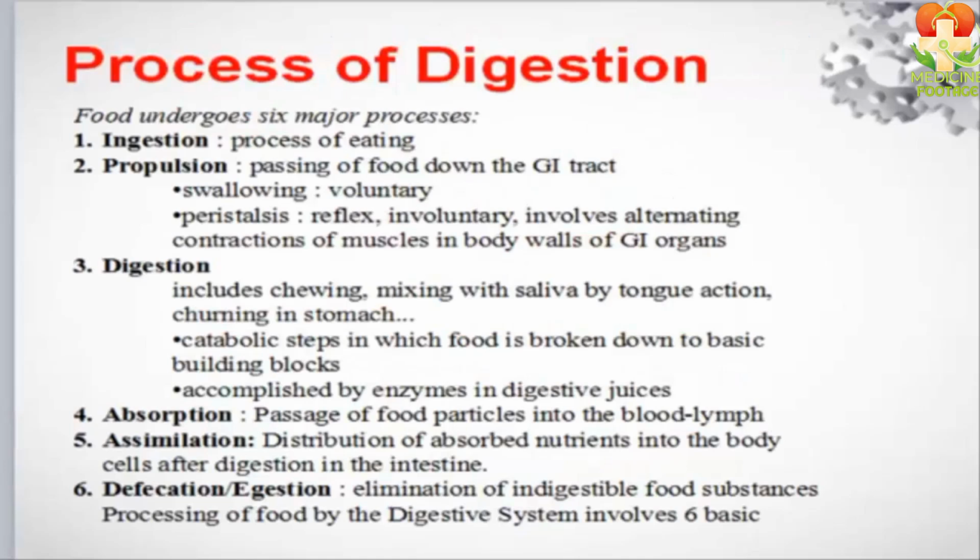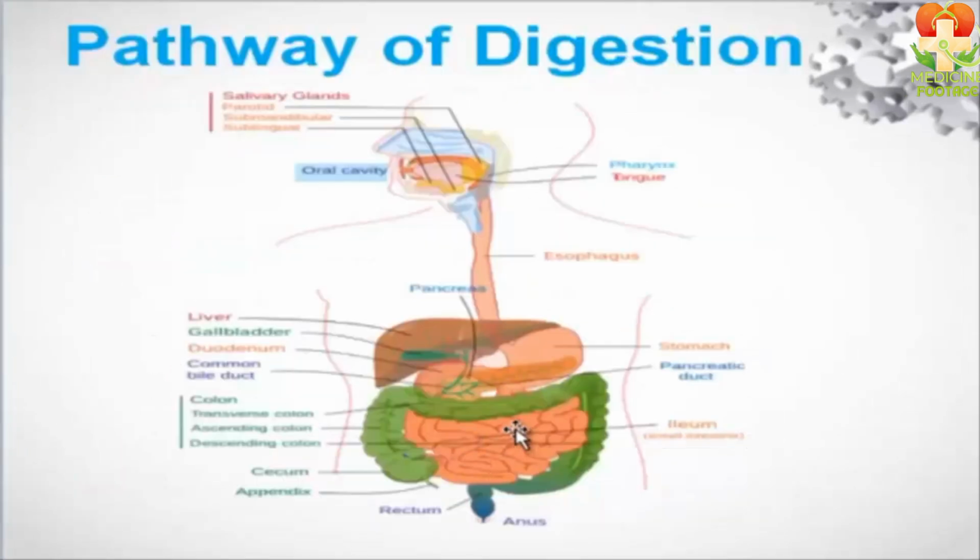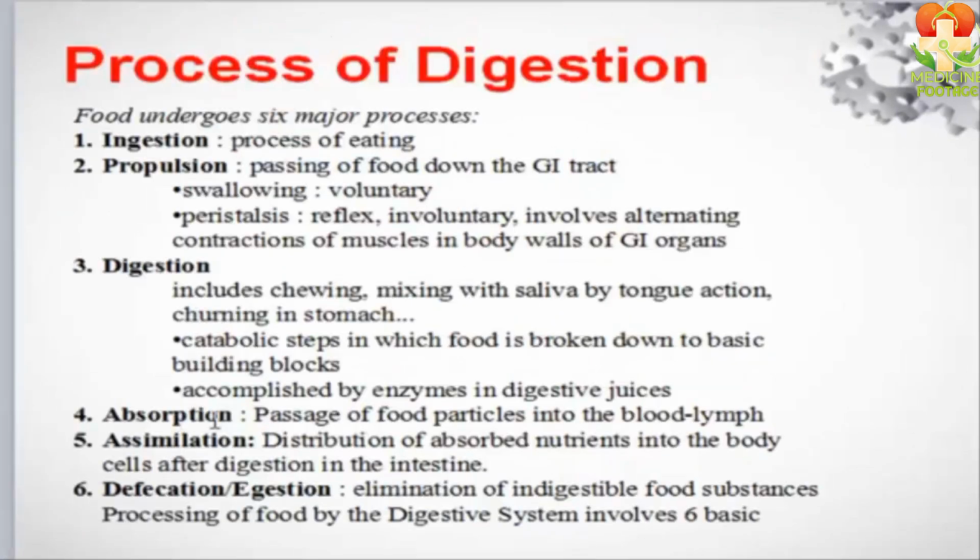The next step is absorption. Let me tell you what is absorption. I have mentioned earlier in this video that the digested food is absorbed through the villi in the small intestines. This process is called absorption.